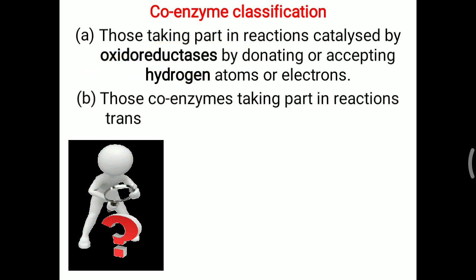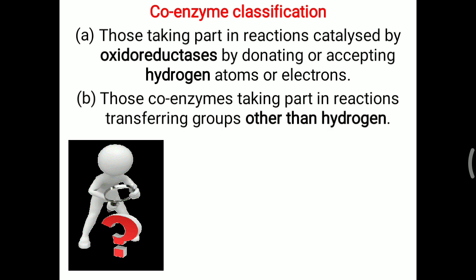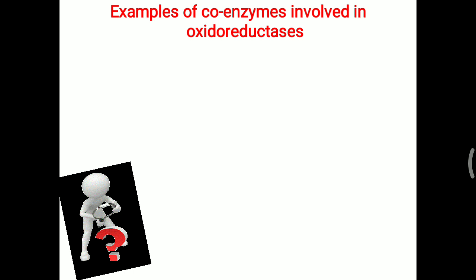Another group is those coenzymes taking part in reactions transferring groups other than hydrogen. So one coenzyme classification is related to oxidoreductase, the transfer of hydrogen, and another group is related to groups other than hydrogen. Their examples are also frequently asked in the Viva. Examples of coenzymes involved in oxidoreductase, which basically transfer hydrogen: NAD, NADP, and FAD. NAD is converted into NADH, NADP is converted into NADPH, and FAD is converted into FADH2.